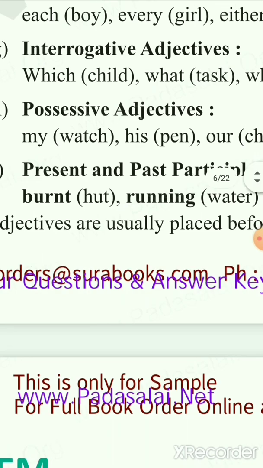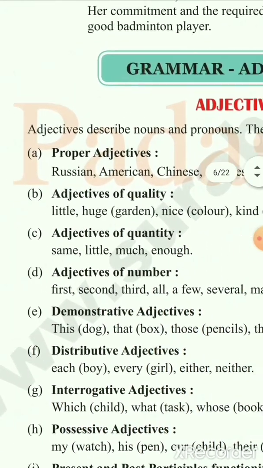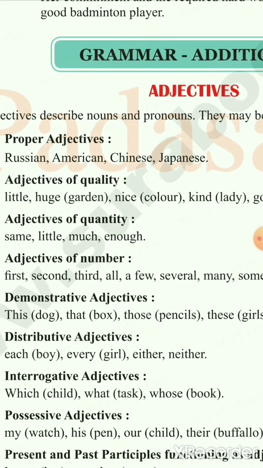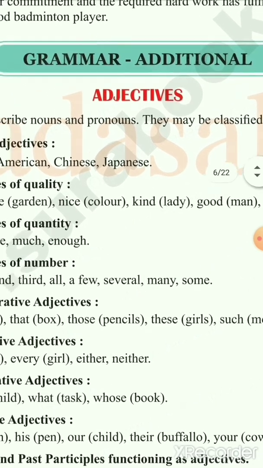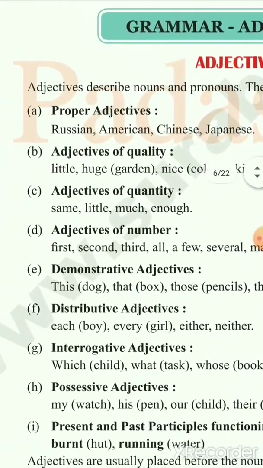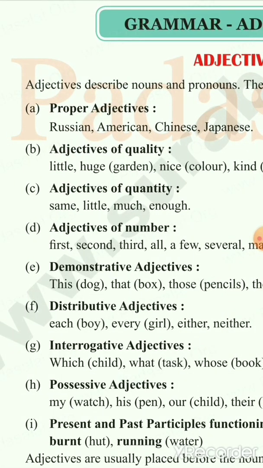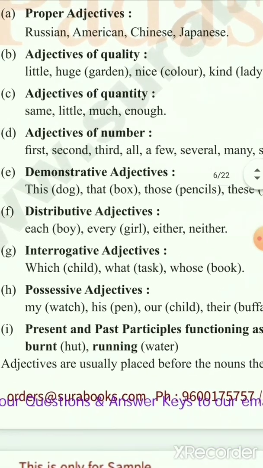I hope you understood these things. Now your homework will be that you have to write 20 sets of adjectives. For example, I'll tell you, you can have adjectives of quality, 3 adjectives of quality. Like here itself we got it. Kind, beautiful, careful. Then adjectives of quantity: little, much. So the other things we cannot bring in.